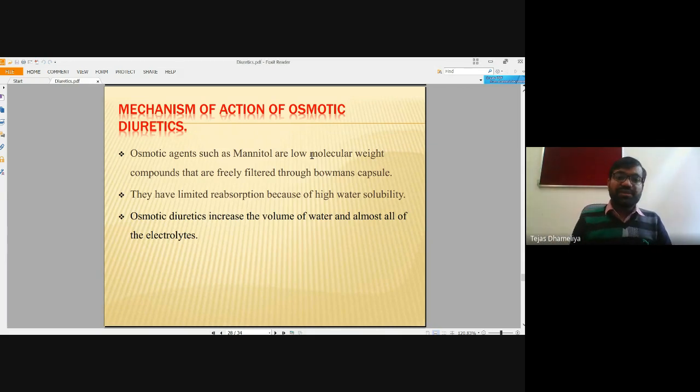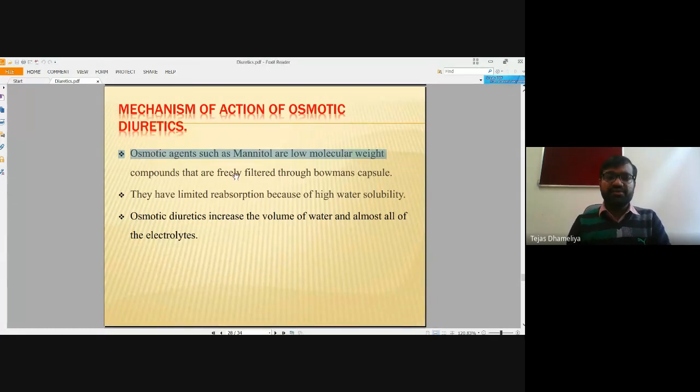Osmotic diuretics are the kinds of diuretics known to cause diuresis by moving electrolytes, sodium, potassium and chloride ions, from low concentration to high concentration. That is how they show their mode of action. One example is mannitol, which shows this osmotic diuresis.